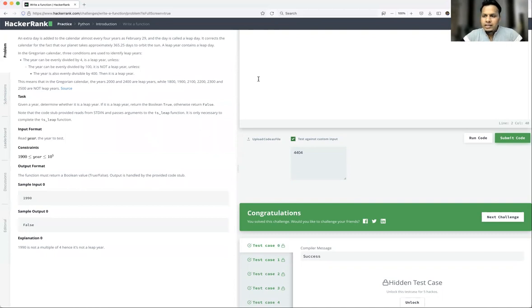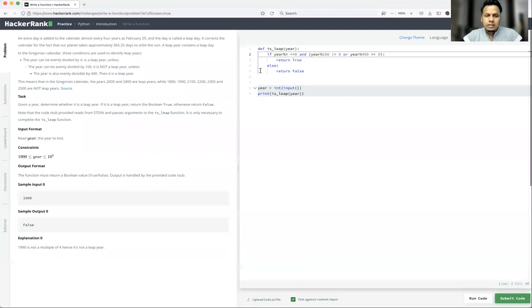Okay, so I hope you liked it. At least you got some idea how to write the test cases and how to write your functions considering all kinds of input that HackerRank might be running in the form of different test cases, so that you can clear all the test cases.